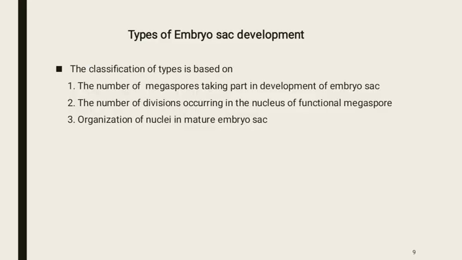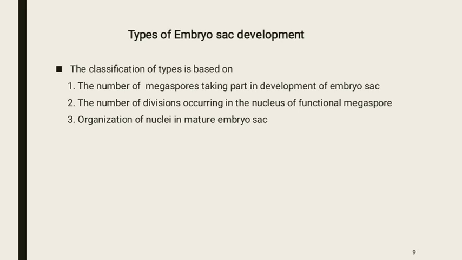Types of embryo sac development. The classification of types is based on the following steps. The first one is the number of spores or megaspores or spore nuclei entering into the formation of the embryo sac.